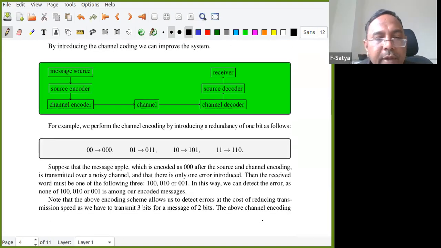Before that, can you figure out what is the technique I use to extend 00 to 000, 011, 101, 110? I'll tell you this later, but are you able to predict something? See, with 3 digits, binary strings of length 3, there are 8. But why, how did I choose only these 4? Is there any mechanism by choosing these 4 instead of other 4? Can you see something? Any one of you can predict something.